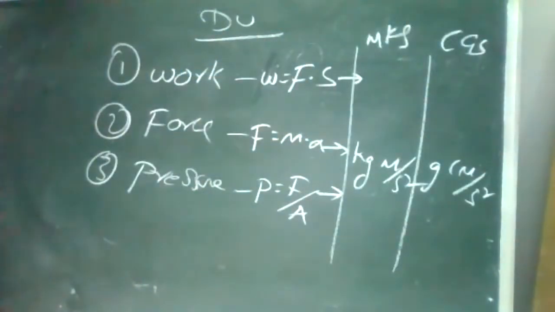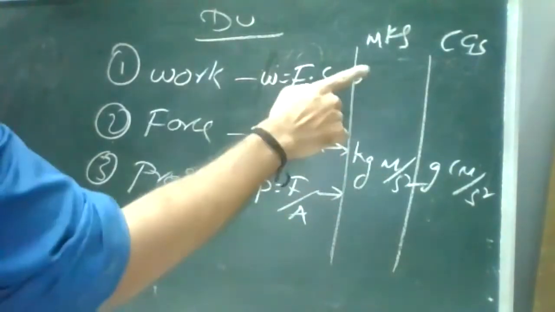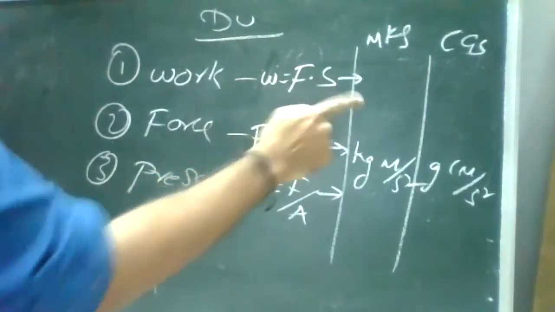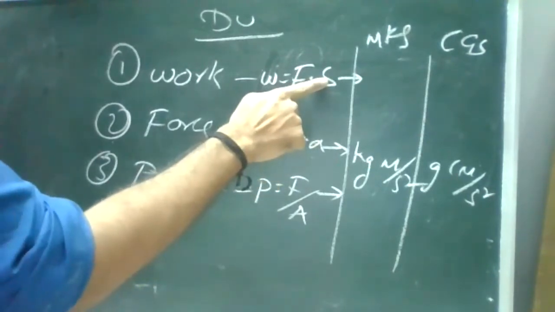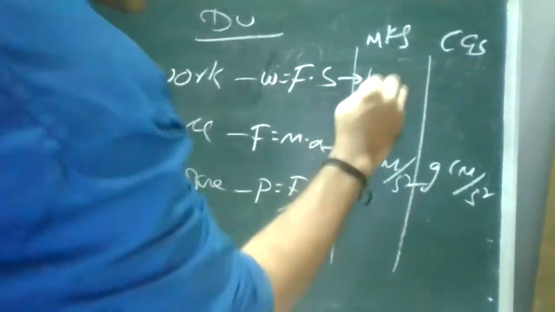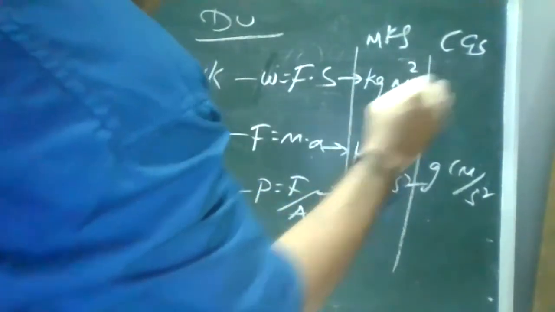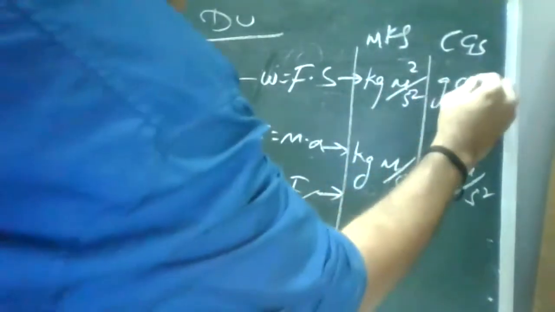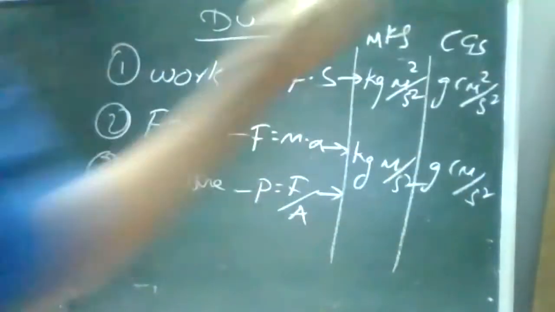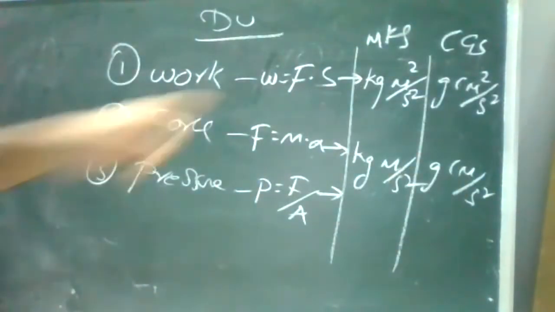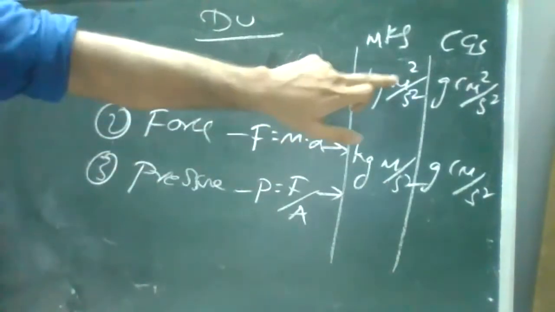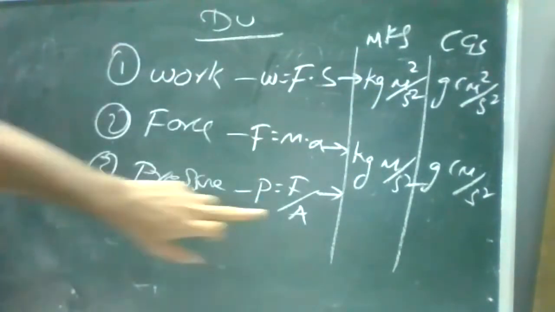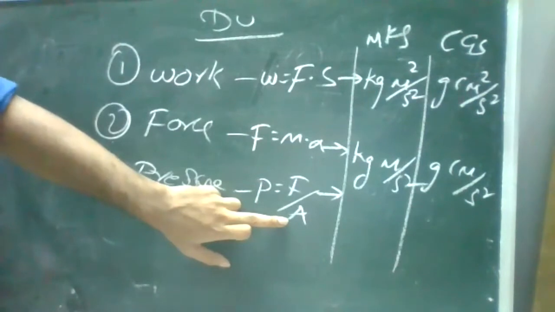Correct? Okay. But work is nothing but force into displacement. So for this relation, I'm going to multiply with the length. Displacement is length. So it is kg meter square per second square, gram centimeter square per second square. I'm just multiplying with the length. Now for pressure, I'll divide by area. Area unit is meter square.